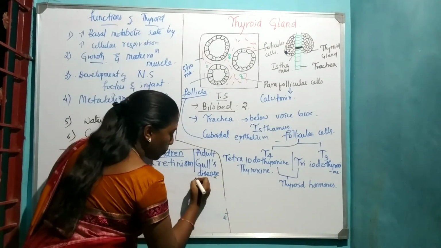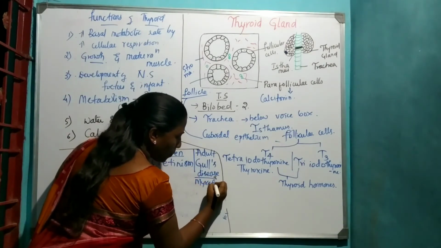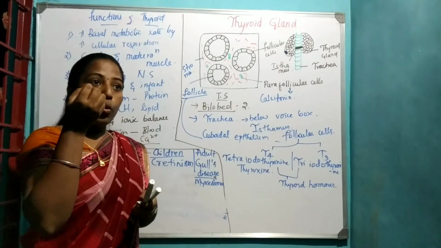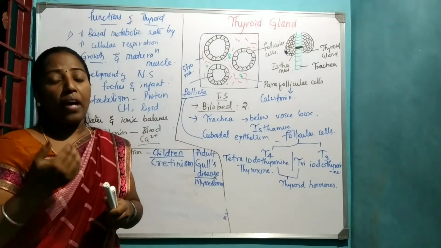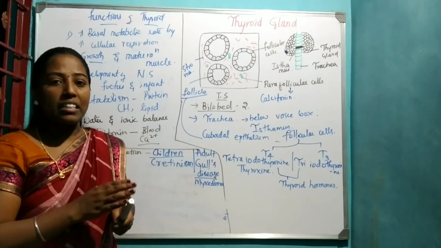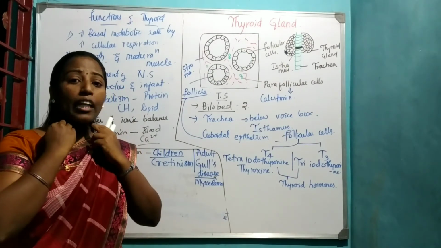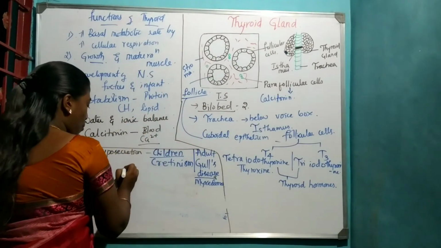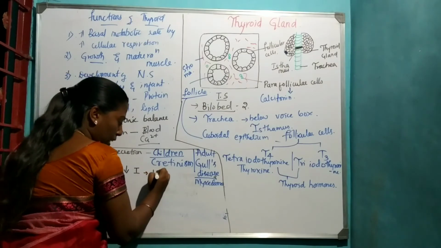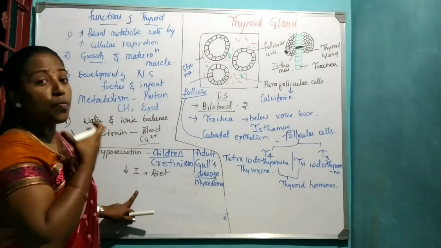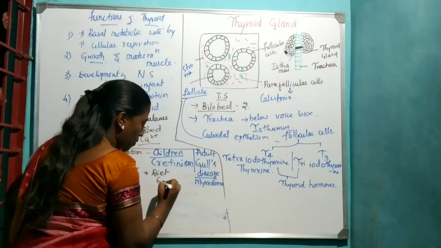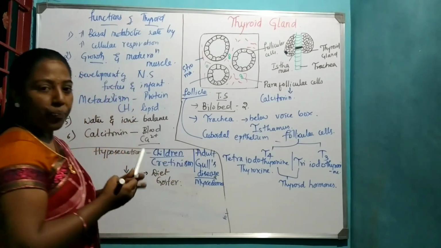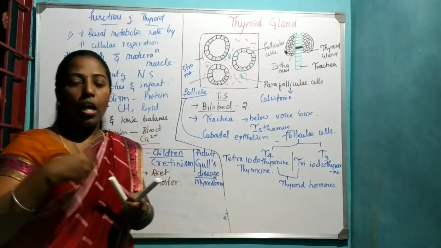It is also called by another name, myxedema. Next, a small amount of iodine in the diet, that is hyposecretion, leads to swelling of the thyroid gland. We call it goiter.